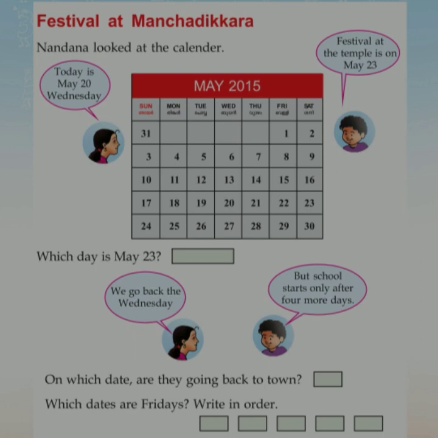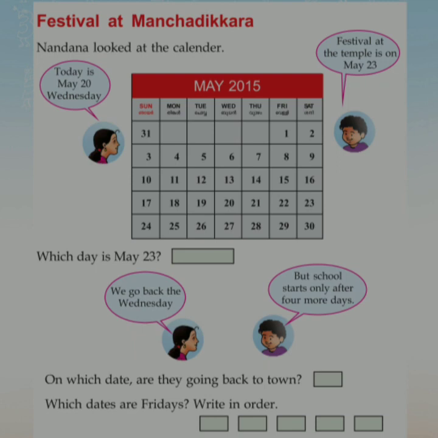So Nandana is saying we go back on Wednesday. But school starts only after 4 more days, Unni is saying. So now can you say on which date they are going back to town?